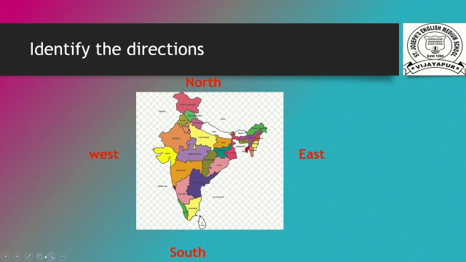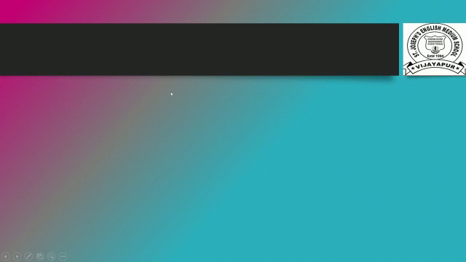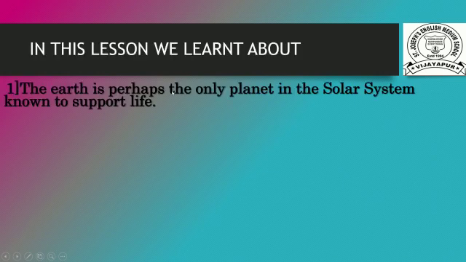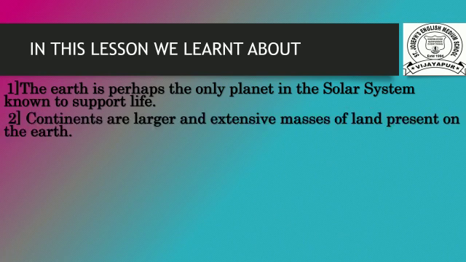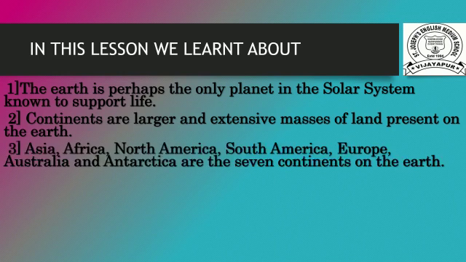So this completes our second lesson, Planet Earth, Continents and Oceans. In this lesson we learned that the Earth is perhaps the only planet in the solar system known to support life. Continents are large and extensive masses of land present on the Earth.